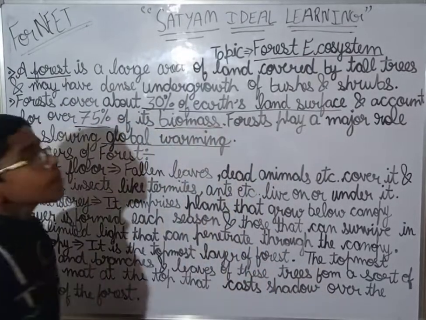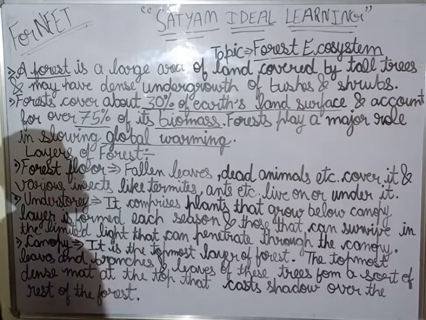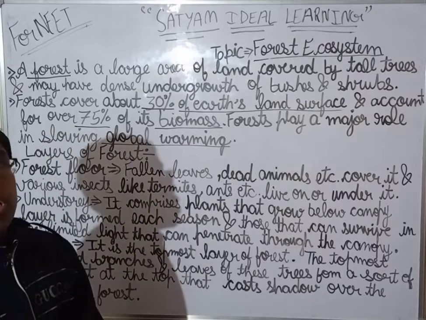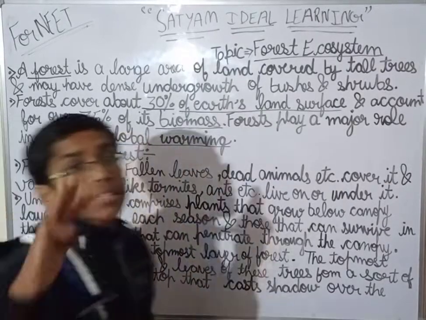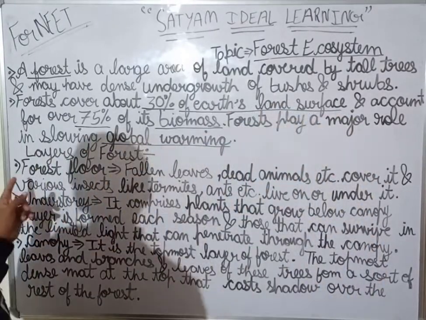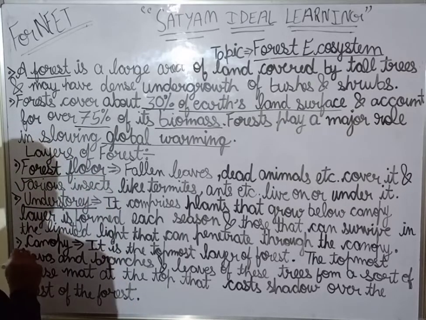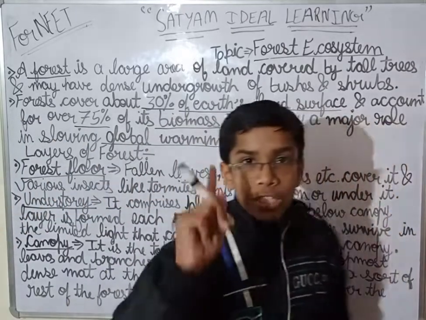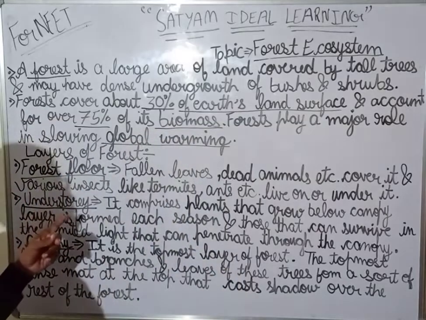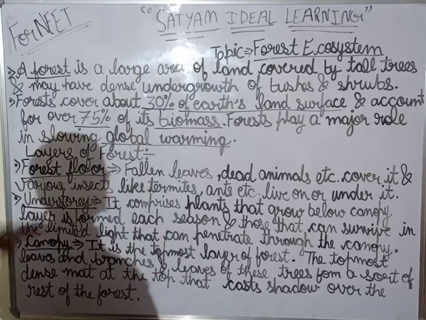Clear this thing? Now we are coming to the layers of forest. Now what are the layers of forest? The forest is divided into some layers. The main layers are three: forest floor, understory and canopy. Canopy is the tallest one and forest floor means the bottom one.